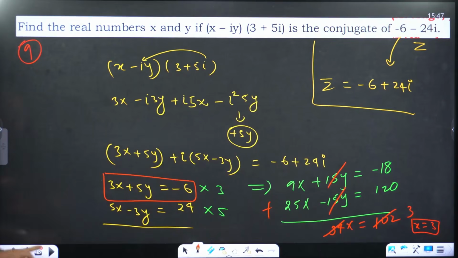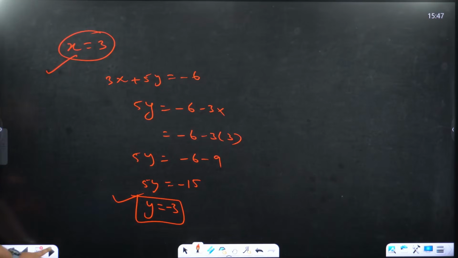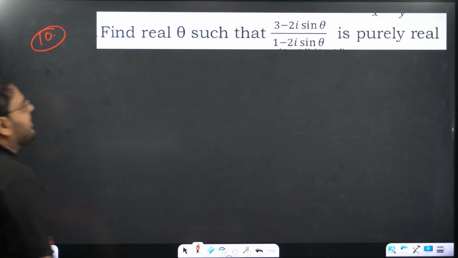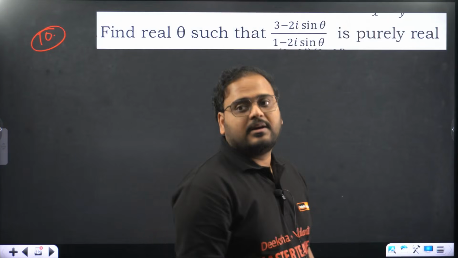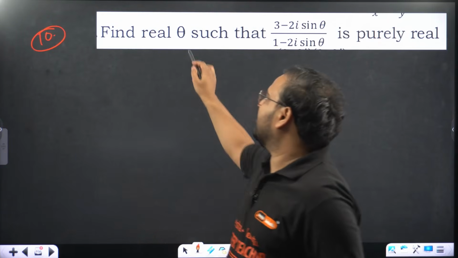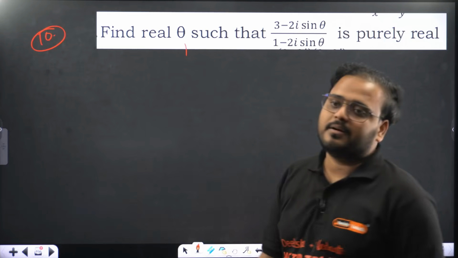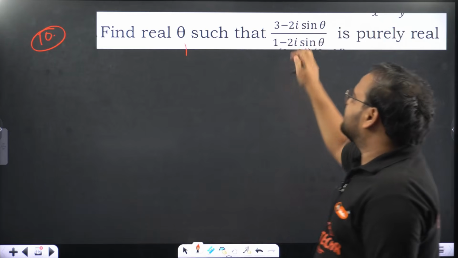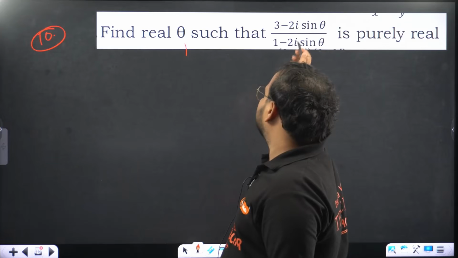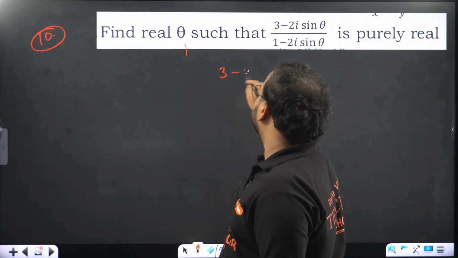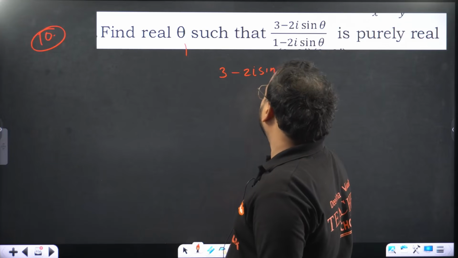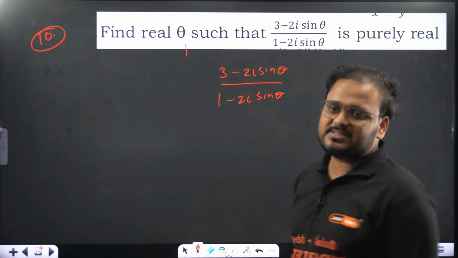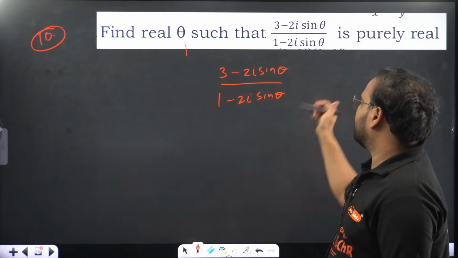Done. One more time. Question number 10. Find real theta such that this is purely real. So you have to find the value of theta such that this is purely real. Okay. To understand that, I have to rationalize this. Basically, I have to remove the complex part from the denominator. So right here 3 minus 2i sine theta. Over here 1 minus 2i sine theta.